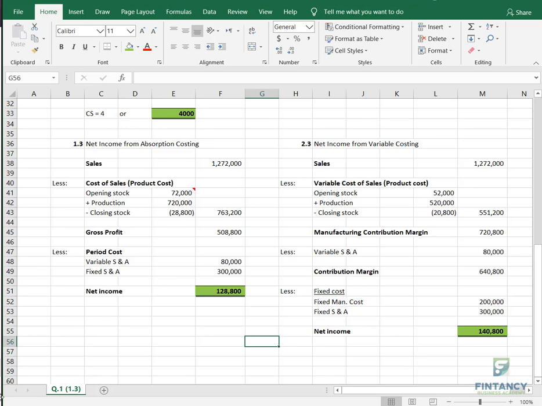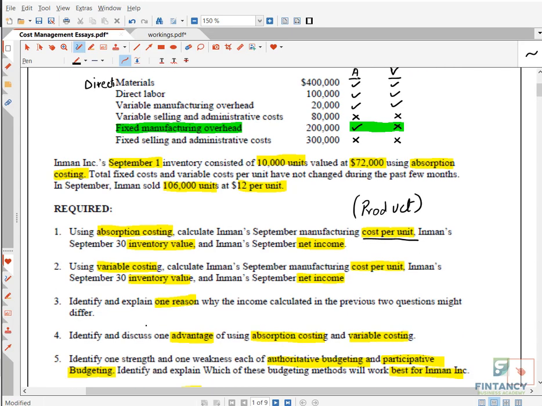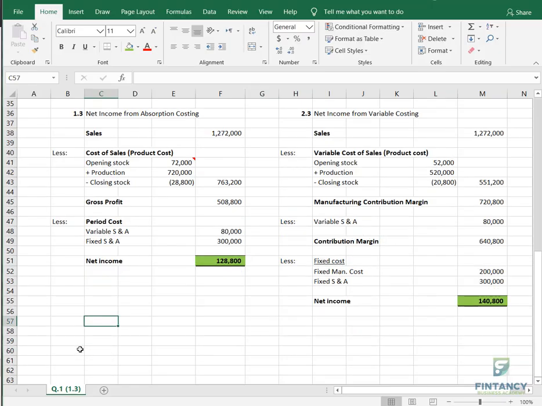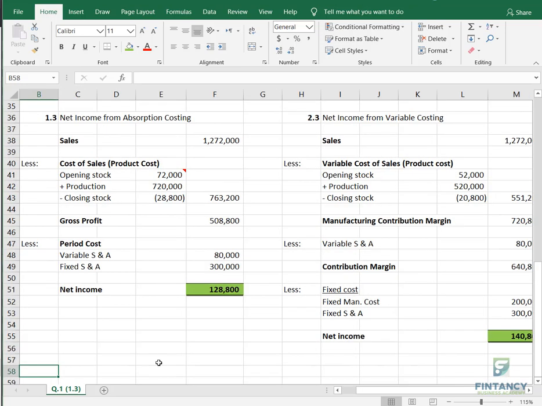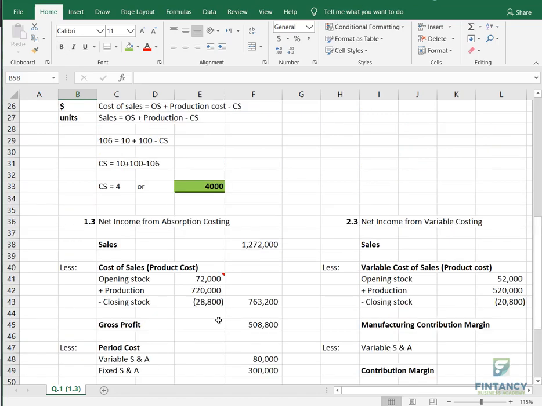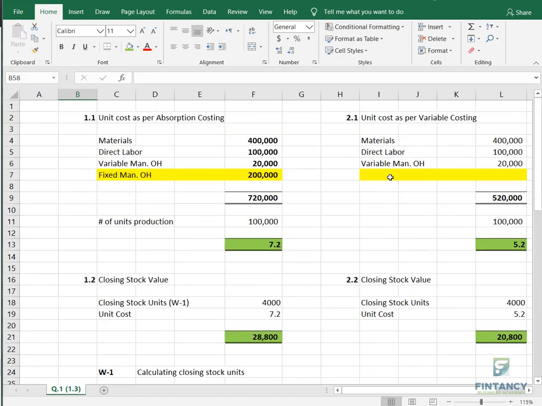3. Okay, which is they're asking you to identify and explain one reason why the income calculated in the previous two questions might differ. Now see here they are saying identify and explain only. No calculation, but in the next essay question they will also ask you to do calculation. So here itself I am telling you the calculation also, so next question you can do it. So remember why there is a difference between them? Very simple point, we know very well, from the top we know this yellow thing is the difference.